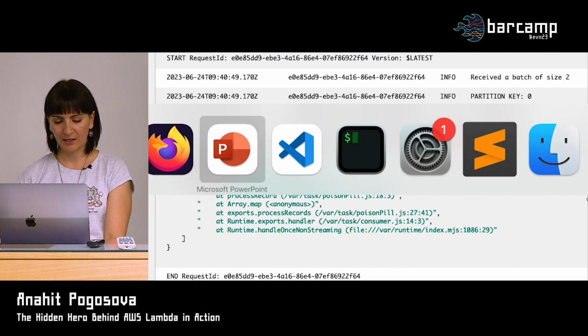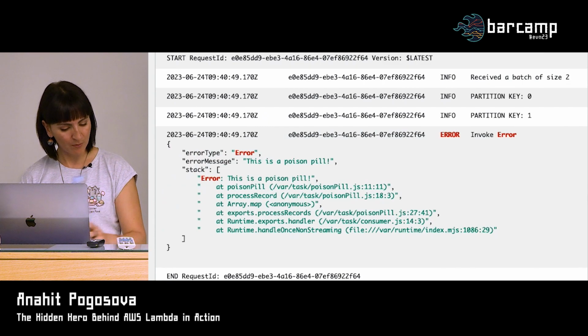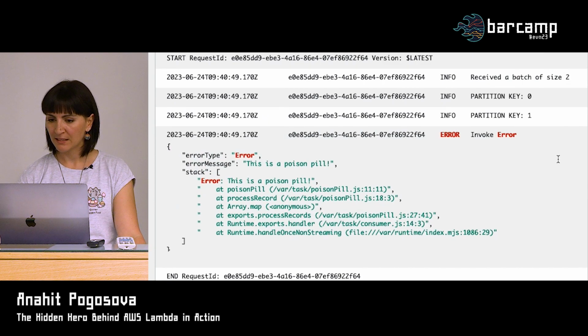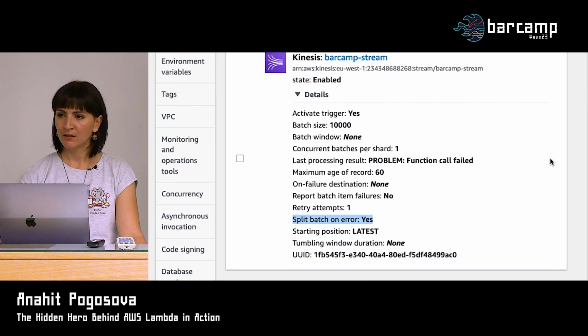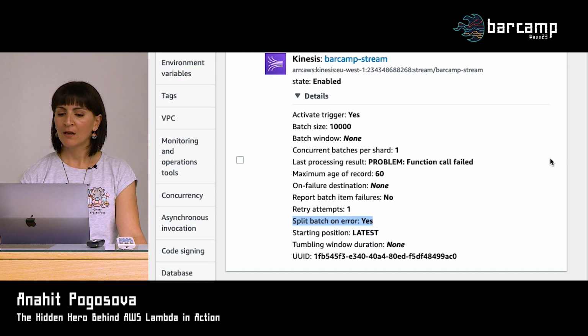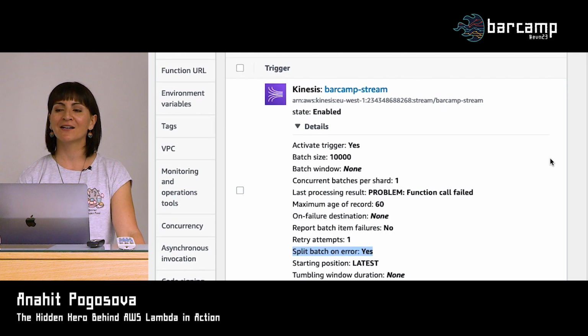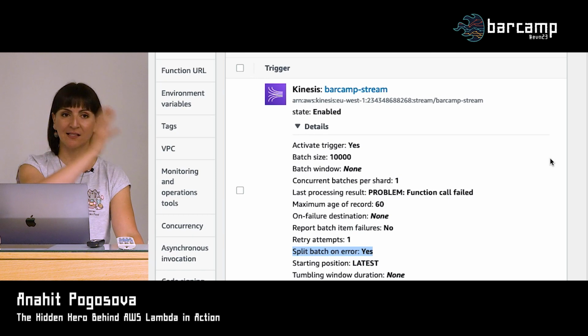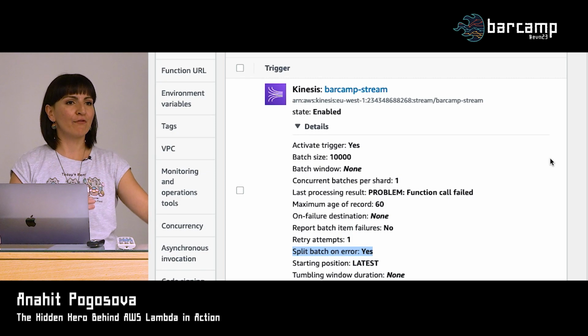And here we come to the next. Oh, not here. Let me see where I was demoing. So let's try it here once again. Probably exactly once you can process if you put batch size 1 and sequentially process and fail every single time. So, yes and no, because yes, but on the other side, when you're writing data to the stream, you will also end up with duplicates, because you write data over a network.